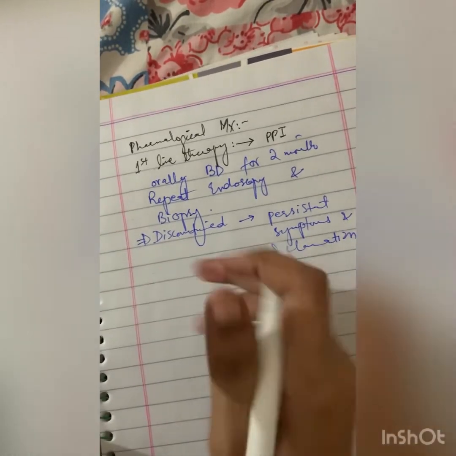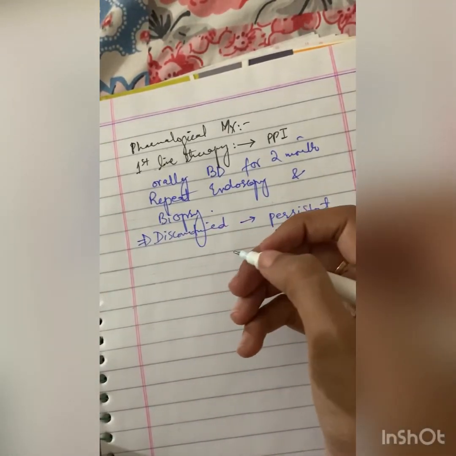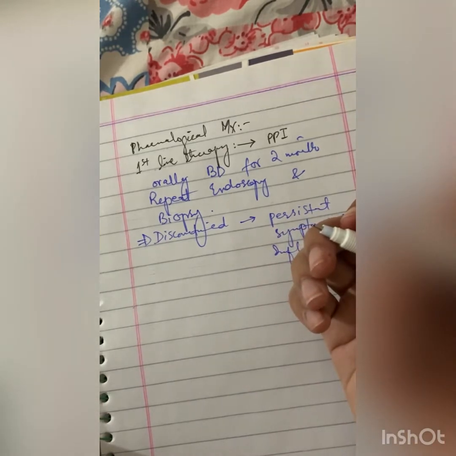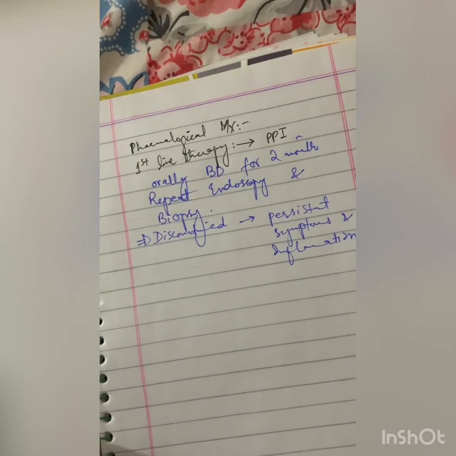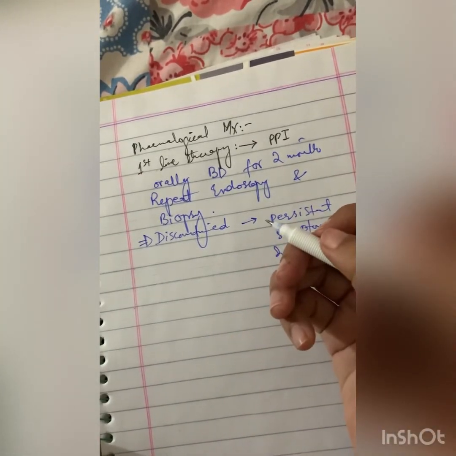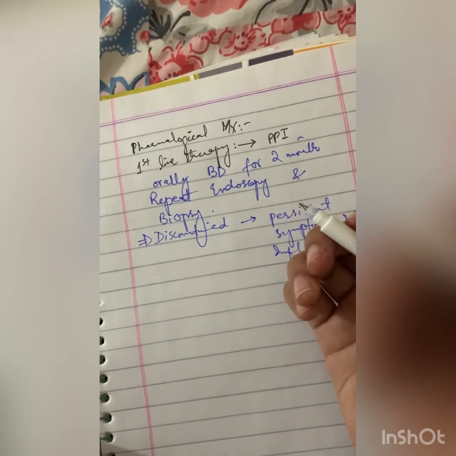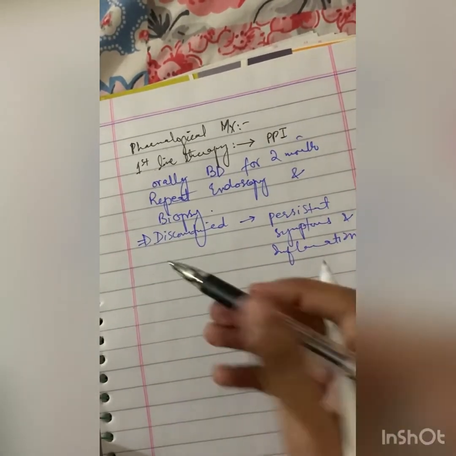So this is given for 2 months BD, but if there is still persistent inflammation and symptoms, we discontinue the PPI. We give the PPI to rule out the GERD, to detect the PPI responsive eosinophilia, and for symptomatic relief. Eosinophilic esophagitis is of two types on the basis of its response to PPI therapy. Number one is PPI responsive eosinophilic esophagitis, and number two is PPI non-responsive eosinophilic esophagitis.